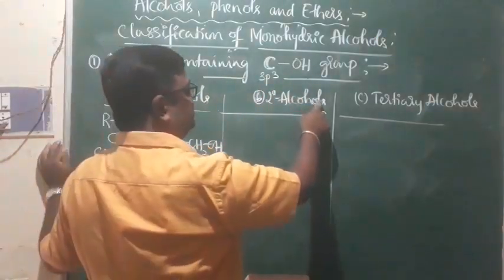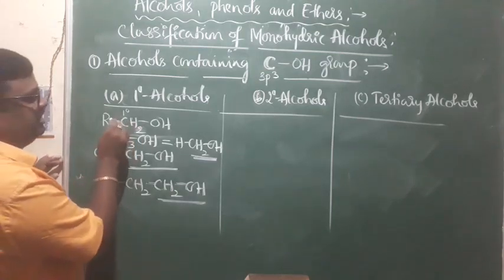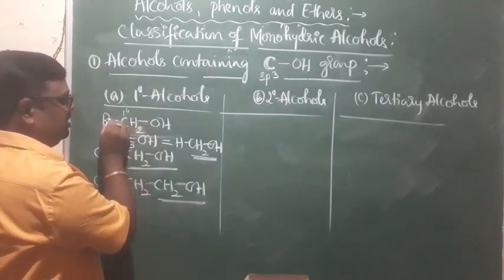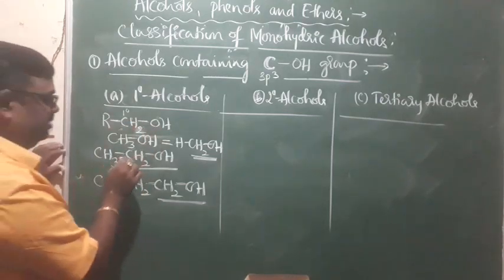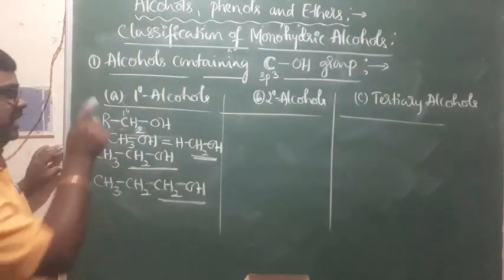Look here, right? In the case where the OH group is directly attached to a secondary carbon atom, the hydroxy group is directly attached to the secondary carbon atom. And that carbon atom is sp3 hybridized. This carbon atom is sp3 hybridized because you will find only carbon to carbon single bonds. All this you must remember: it must be an sp3 hybridized carbon.